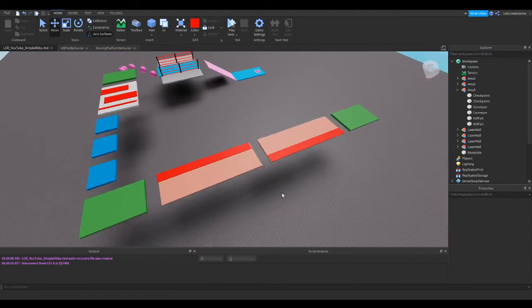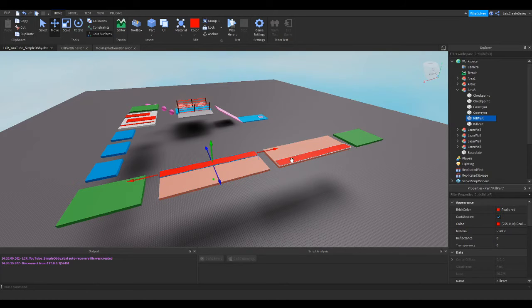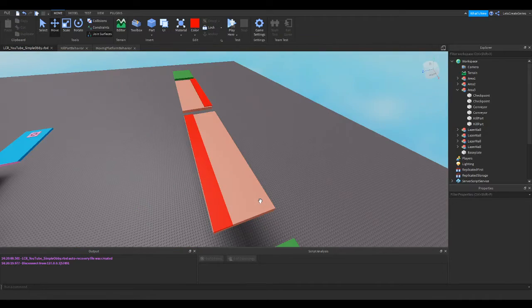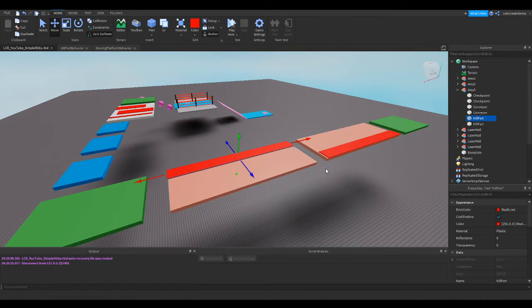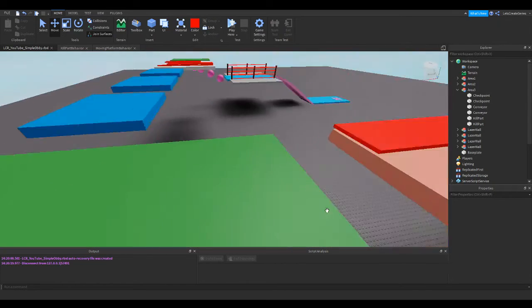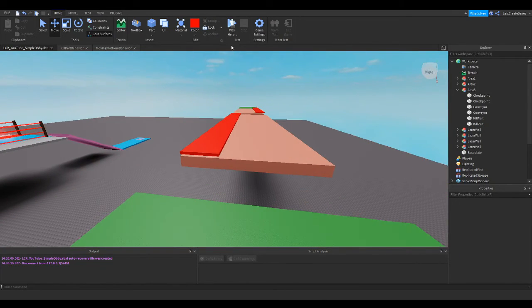So let's finally make sure these 2 parts are anchored. So we can do that by holding Alt, hold Shift, and then click anchor. And then we could actually turn can collide off as well. Kill parts, we don't really expect the player to be able to stand on. We just want them, when it touches them, they'll die. So we'll turn can collide to false. So we can do that by, with them selected, go down in the properties and uncheck that checkbox next to can collide.